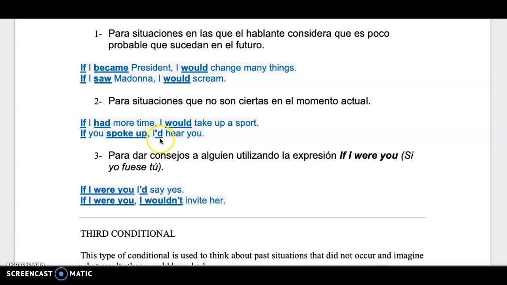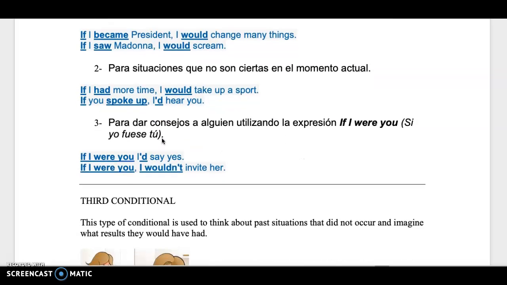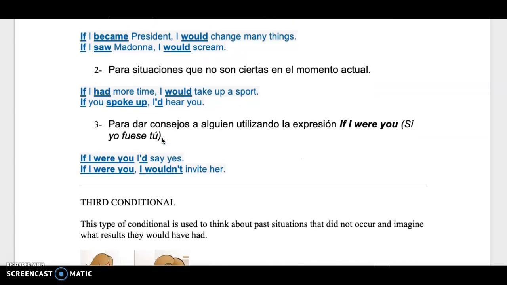I would is the contraction, okay? Let's continue with the third usage of the second conditional, which is for giving advice to someone, okay? Putting ourselves in the other person's shoes. Entonces, si fuera tú, si yo fuese tú, ¿ok? If I were you, if I were you, ¿ok?